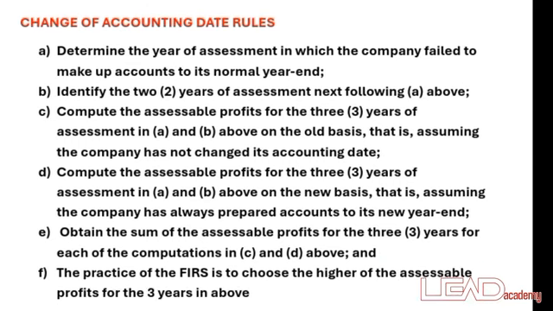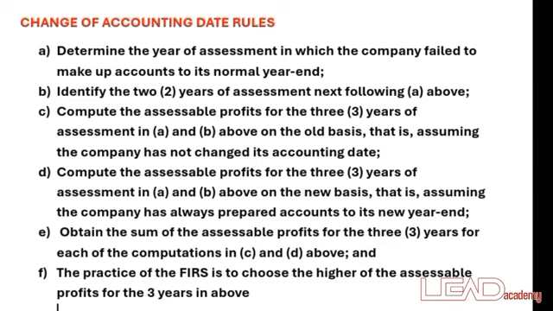Change of accounting dates. Now, change of accounting dates is when a company decides to change its normal accounting year-end period to another accounting year-end period. It can be that as a businesswoman or businessman, you have a business and your accounting year-end is always 31st of July. They now decide to change it from 31st July to 31st of October. This is change of accounting date.